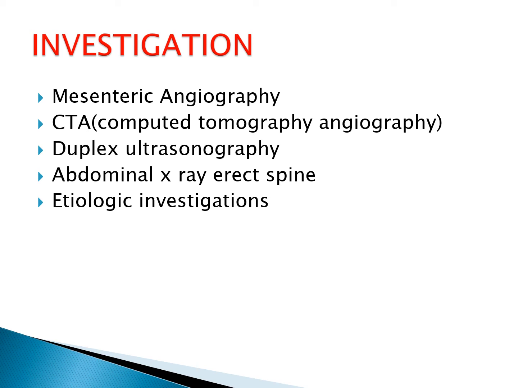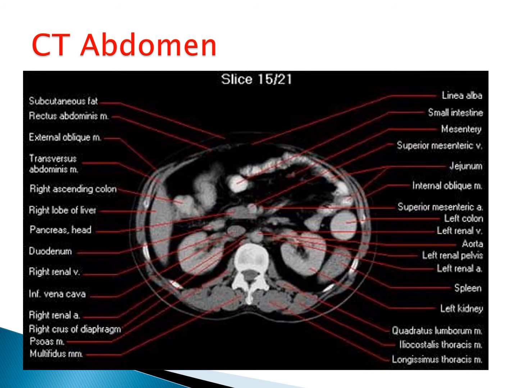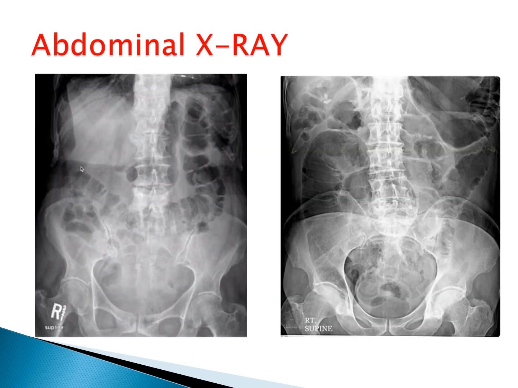Then the etiological investigation, which is the culprit. For example, if the cardiac organ is the culprit, then you might have to go for the ECG, echocardiography or Holter monitoring. And if there is some malignancy, you might have to go to rule out the primary malignancy. This is the diagram of angiography. This is the diagram of CT abdomen, and this is the abdominal X-ray erect, to rule out the air fluid levels, to rule out the surgical abdomen.